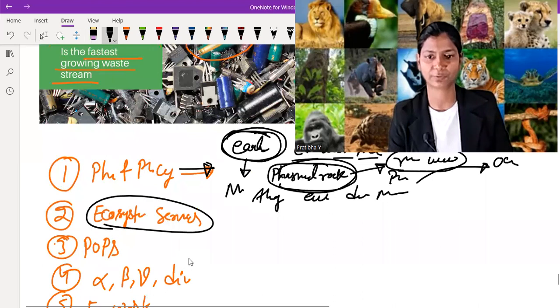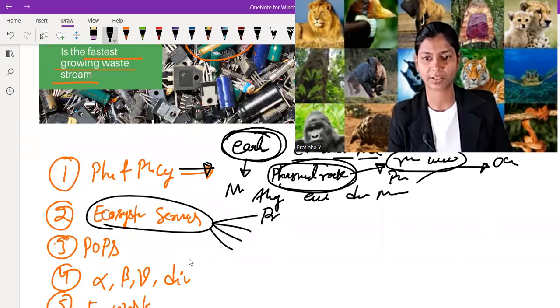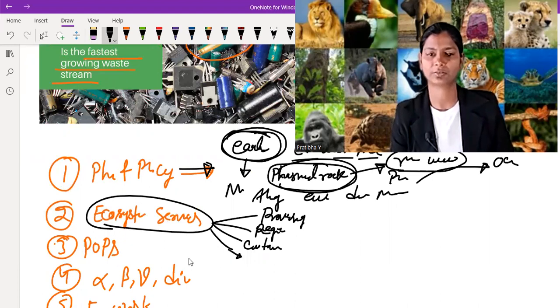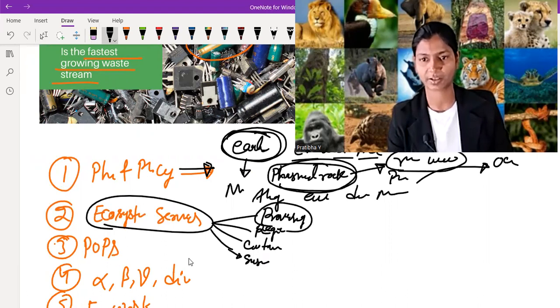Ecosystem services have four types: provisioning, regulating, cultural, and I think supporting, or some fourth one. Provisioning is basically the benefit we take out of nature, like food and drinking water.